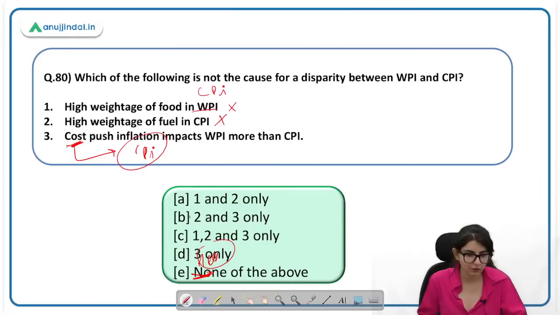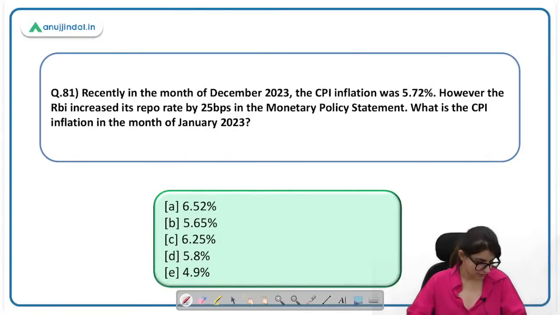Okay, 1, 2, 3 given तो है. Yes, yes. C will be the right answer. 1, 2, 3. Okay, 1, 2, 3 is the right answer here. All of the above.